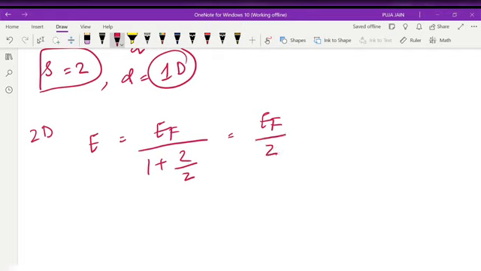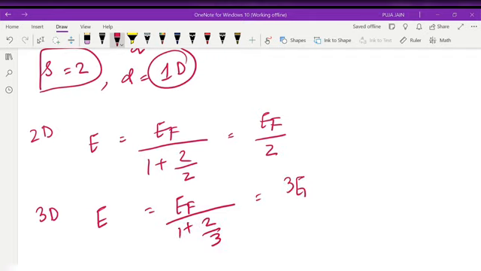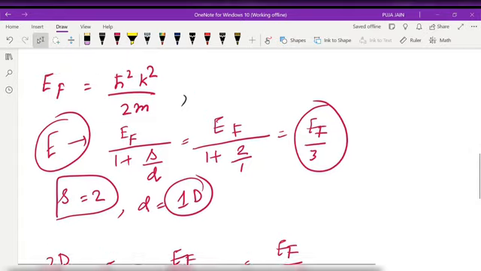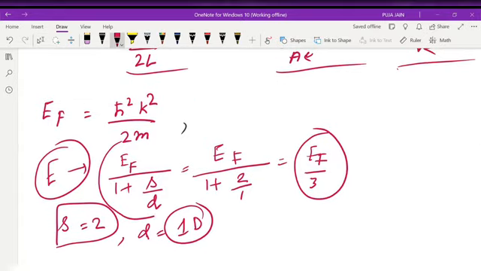In case of 3 dimensional, E equals EF by 1 plus 2 by 3, that is 3 EF by 5. So we are getting this value for 3 dimensional. So you understood how, if you forget the main values, don't worry, you should know this and you will get the result.